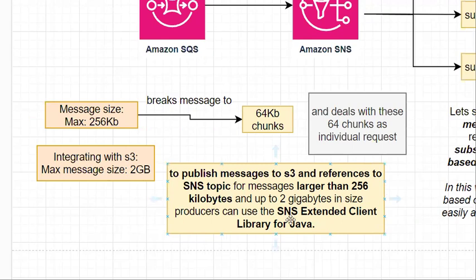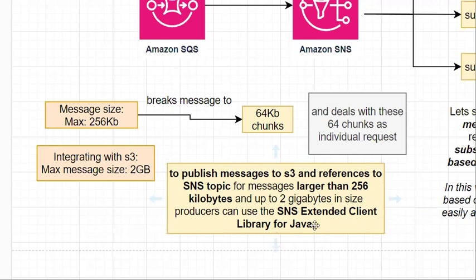By using this SNS extended client library for Java, we can publish messages of size larger than 256 KB and up to 2 GB in an S3 bucket, and we put our references in the SNS topic. We just put the references in the SNS topic, where we actually publish our message in the S3 bucket.